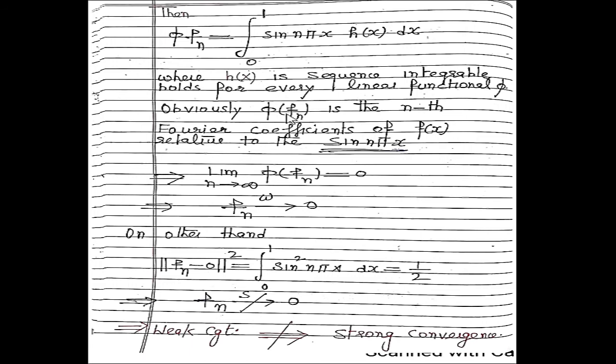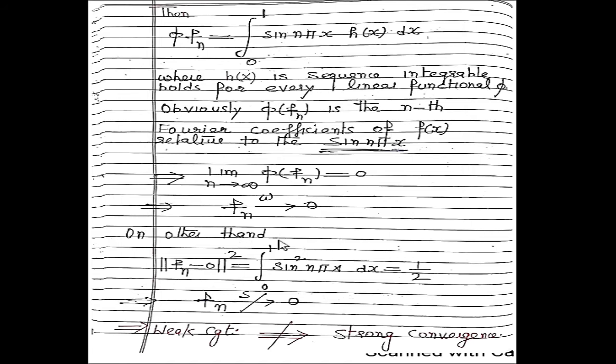Obviously, phi of fn is the nth Fourier coefficient of h of x relative to sine n pi x. It implies the limit as n approaches infinity of phi of fn equals 0. If this value is equal to 0, then fn is weakly convergent to 0.